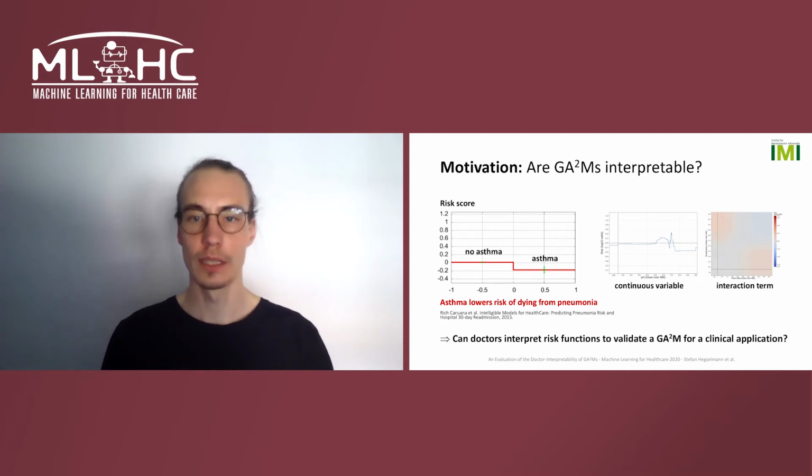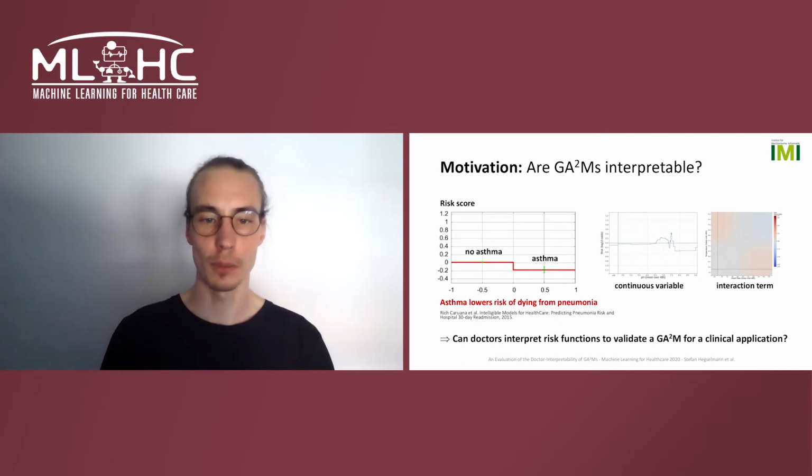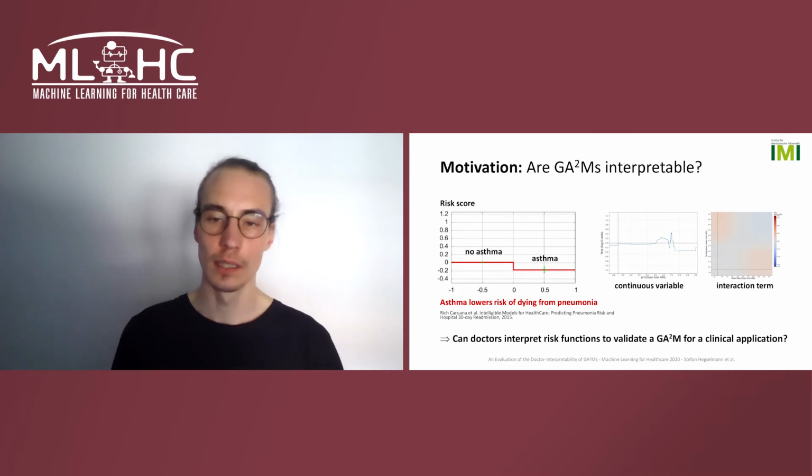While we can probably agree that this risk function here on the left is interpretable, the situation can get much more complex if we move to continuous variables or even interaction terms. Here on the right side, you can see two example risk functions from our paper.